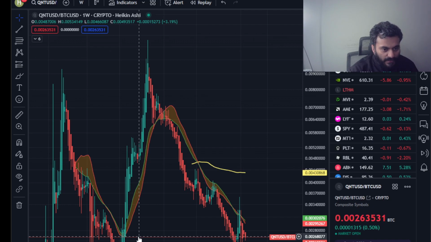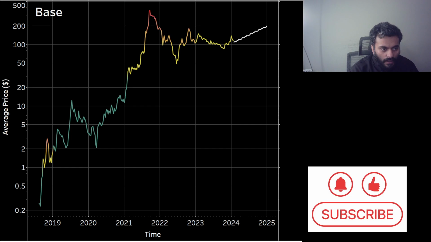So now let's focus on the AI-based forecasts for Quant. The base case forecasted by our model, this is again weekly price action color coded from undervalued to overvalued territory using historical price as an input. When the price is in green territory, that means it is undervalued with respect to its market cycle performance, and red is when the price is overvalued. So per our model, the price under 35 USD is undervalued. For Quant, the price over 180 is overvalued for Quant.